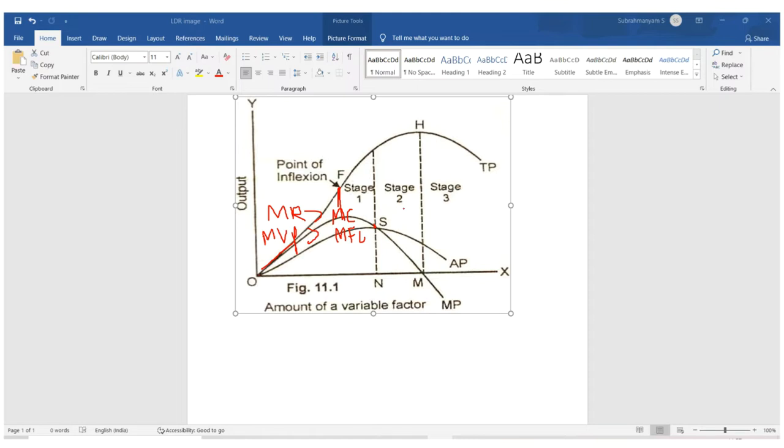Suppose a farmer wants to produce maximum product, or for profit maximization, he must operate in the second stage only. That is stage 2, or the rational zone. In this, MR equals MC and MVP equals MFC.